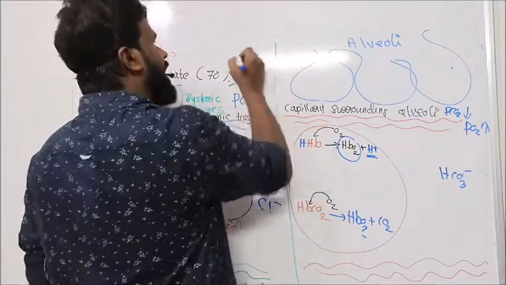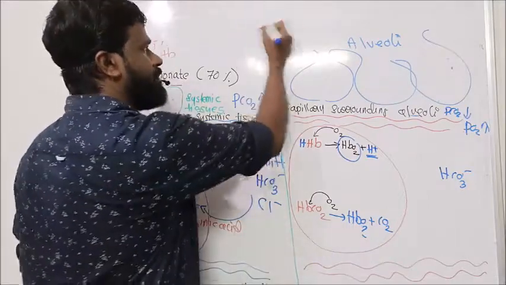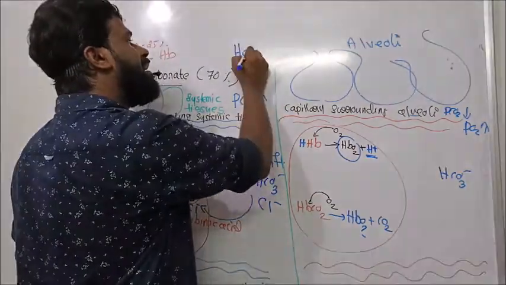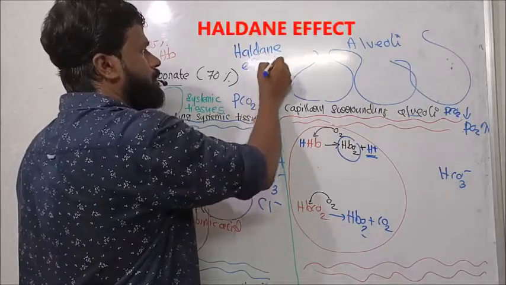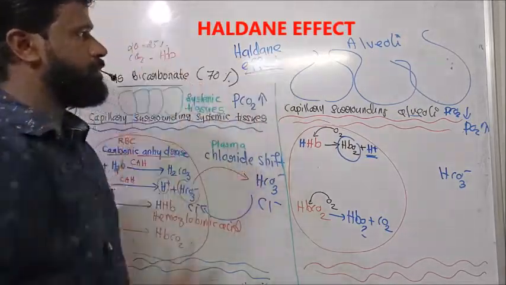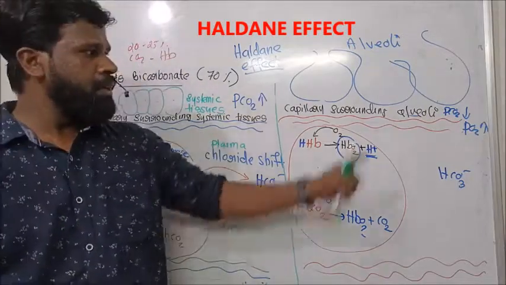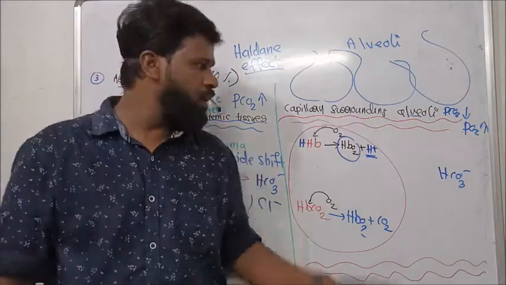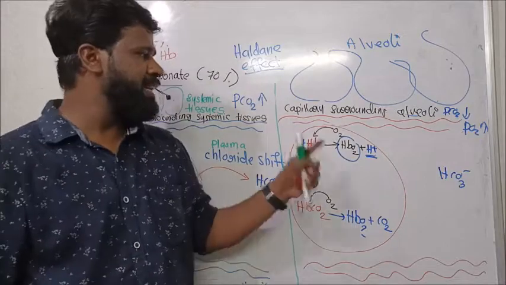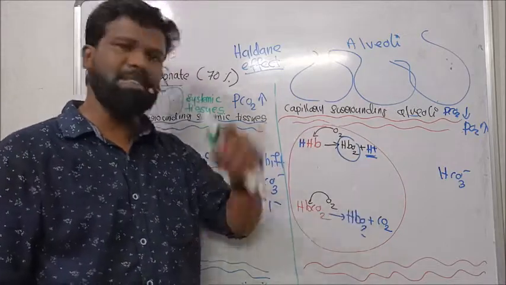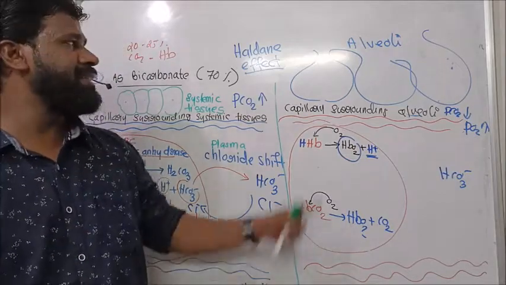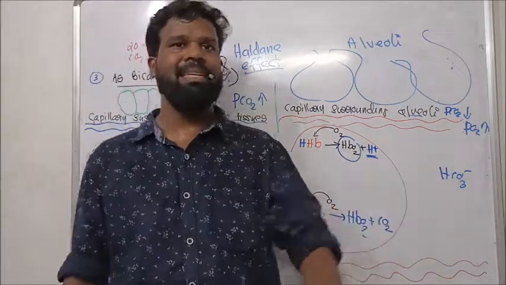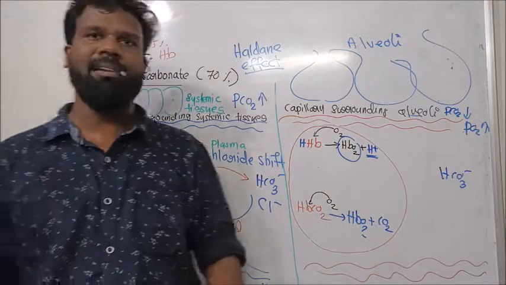This is known as the Haldane effect. So what is the Haldane effect? Near the capillary surrounding the alveoli, oxyhemoglobin formation displaces H plus and carbon dioxide from hemoglobin, and there is a momentary change in the pH of the blood. That means the blood becomes a little acidic. That condition is known as the Haldane effect.